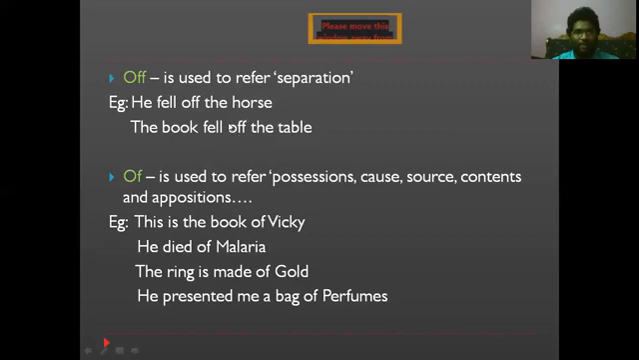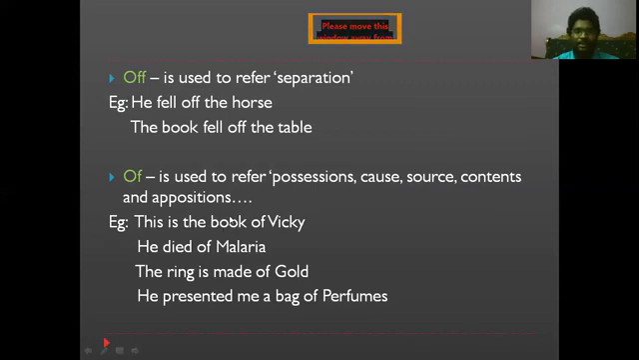So whenever we want to talk about this separation, don't forget to use "off". And next one is "of". Where do we have to use "of"? When we are talking about positions, cause, source, content, and opposition, we have to use "of". How do we use it? This is the book of Wiki. Whose book is this? Wiki's. So this talks about the possessive.